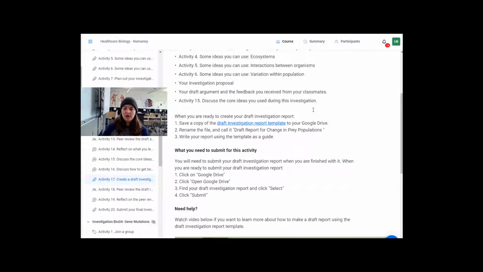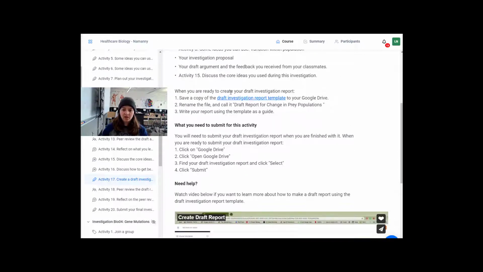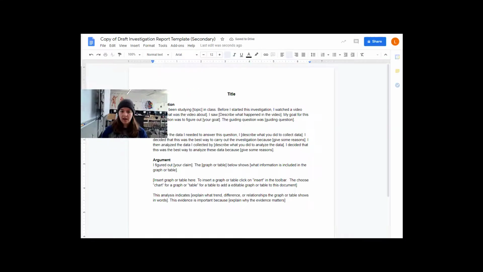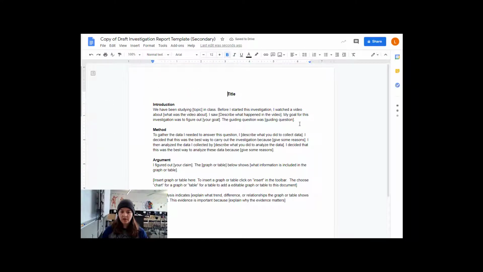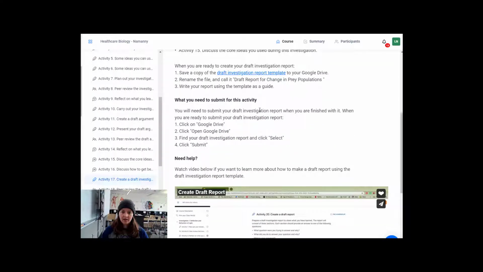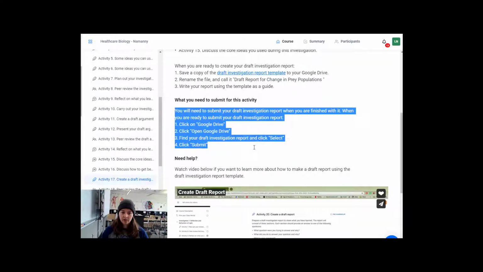Okay, and the way you're going to do this is you will click this draft investigation report template and save a copy of it, and you'll be working in here. You can just copy and paste your answers into the appropriate section, and once you are all done and completed with that, you'll come back here and you'll submit it by following the directions right here.